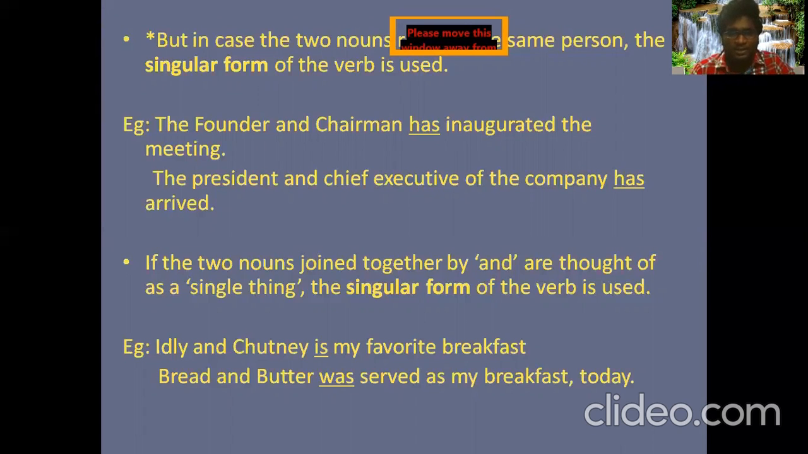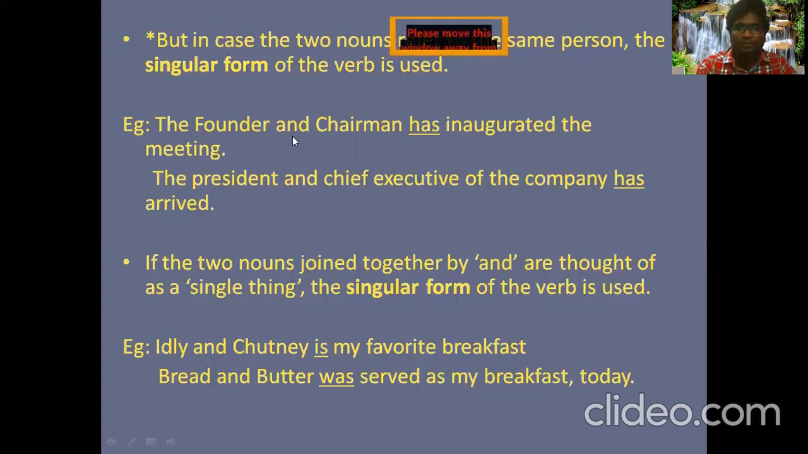The president and chief executive of the company has arrived. He is the one person. The president is also acting as the chief executive. The chief executive is also acting as the president. So the president and chief executive of the company has arrived.